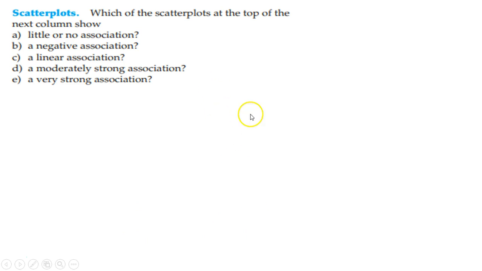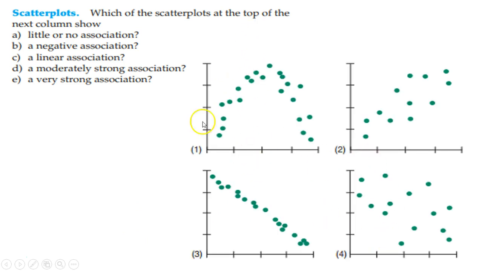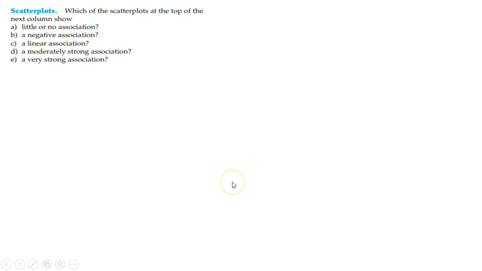All right, which of the scatter plots at the top of the next column match? If I was looking at this, this one definitely has a pretty strong correlation. This one's kind of strong as well. This one isn't very strong. This one isn't strong at all. So you're trying to match these up, right?